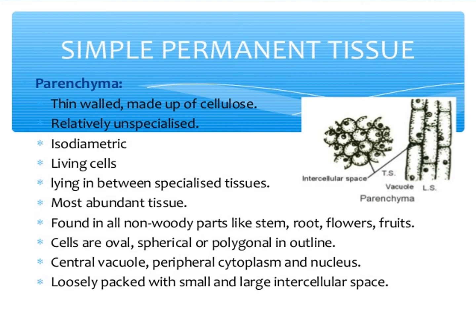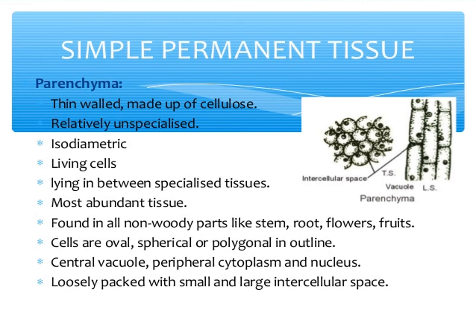Parenchyma: thin-walled layer made up of cellulose, relatively unspecialized, isodiametric, living cells lying in between specialized tissues. Most abundant tissue found in all non-woody parts like stem, root, flower and fruits. Cells are oval, spherical and polygonal in outline. Central vacuole, peripheral cytoplasm and nucleus, loosely packed with small and large intercellular spaces.